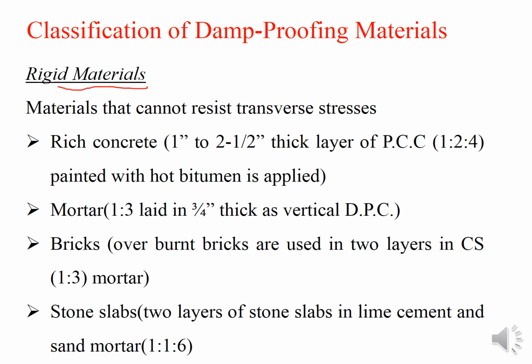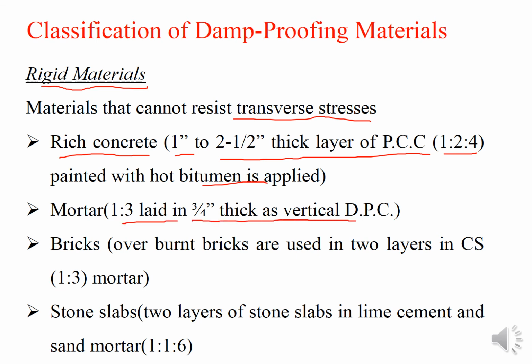Then come rigid materials, the materials that cannot resist transverse stresses. Rich concrete: a 1 inch to 2.5 inch thick layer of PCC, plain cement concrete without reinforcement, 1:2:4, painted with hot bitumen, just a spray at 1.75 kg per meter square. Mortar 1:3 laid 3/4 inch thick as vertical DPC. Bricks are also a rigid material, but these are overburnt bricks, not simple bricks, used in 2 layers in cement sand mortar.